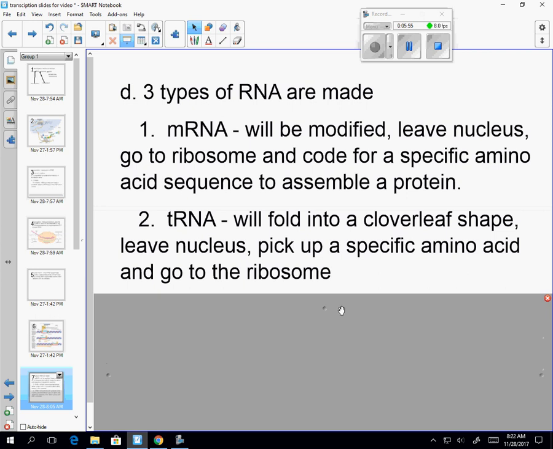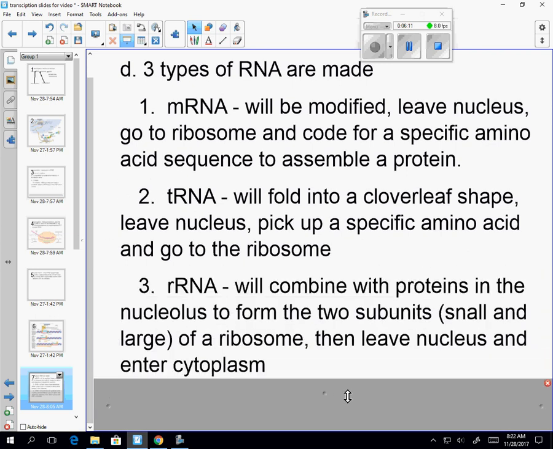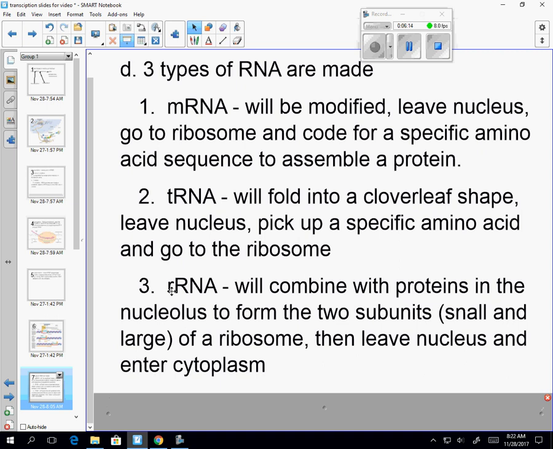All right, the next one is called transfer RNA, tRNA. Transfer RNA folds into this cloverleaf shape. It leaves the nucleus, it picks up the amino acids, and then it joins with the mRNA at the ribosome to actually build our protein. The last RNA is called rRNA. R stands for ribosomal. So ribosomal RNA combines with proteins and forms this globular mass called a subunit. There's a large subunit and a small subunit, and those will come together to form a ribosome in the cytoplasm.